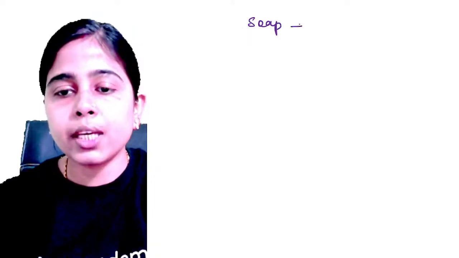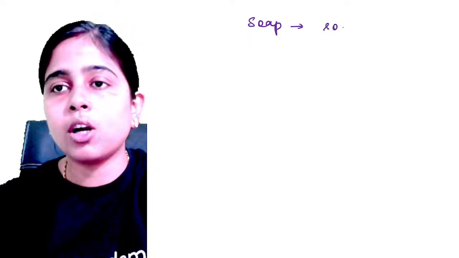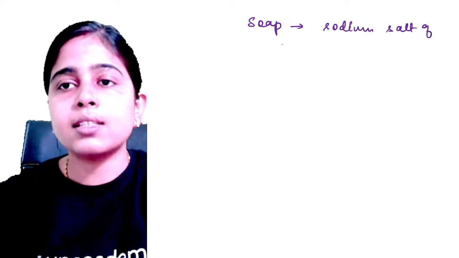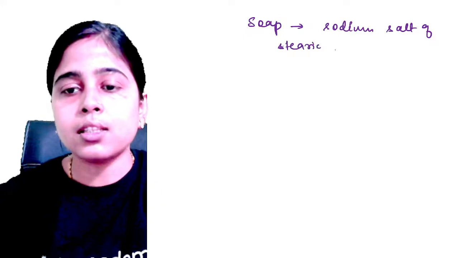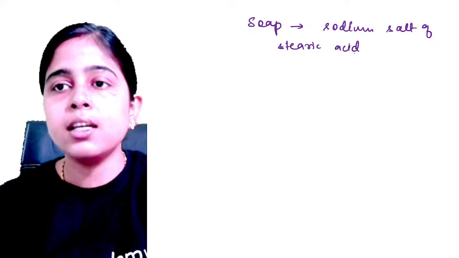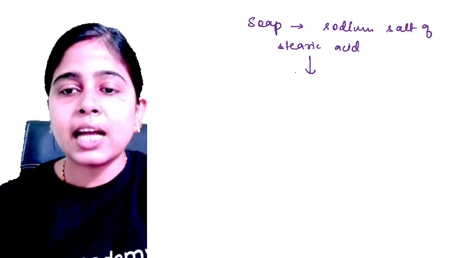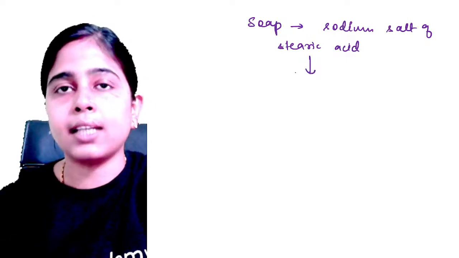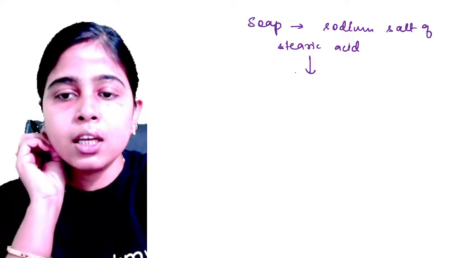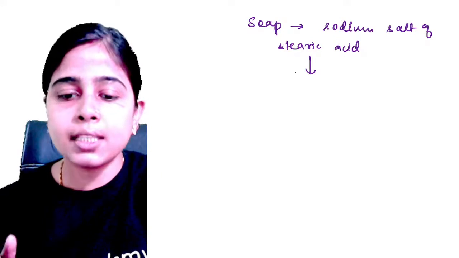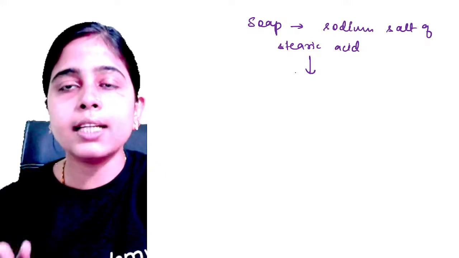So let me explain something to you. Okay, so all of you must know this, that your soap is what? Your soap is a sodium salt of stearic acid. Okay, this is the sodium salt of your stearic acid. Now what is this stearic acid? Stearic acid is a saturated long chain fatty acid. Okay, and the IUPAC name of stearic acid is octadecanoic acid.